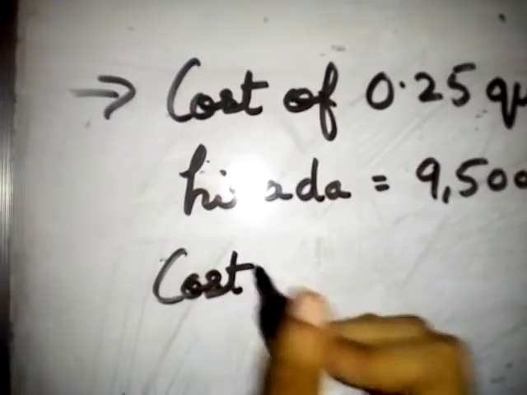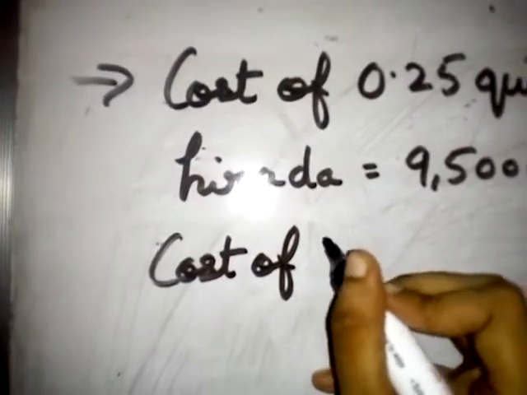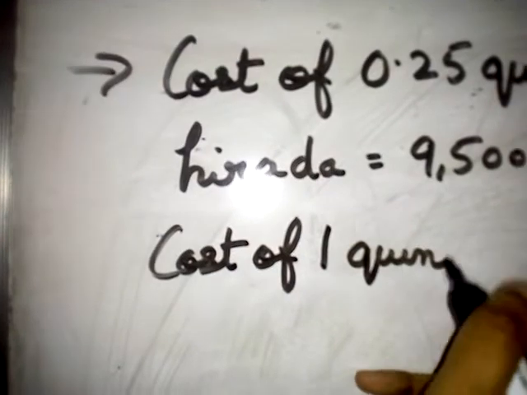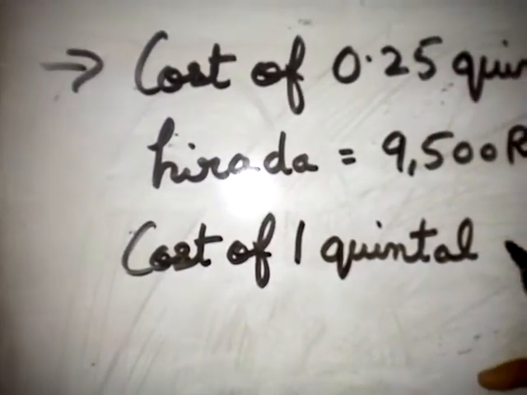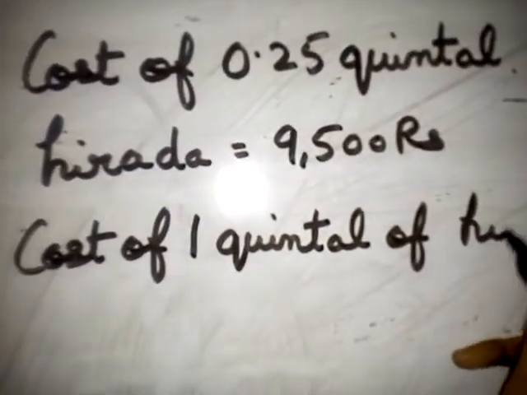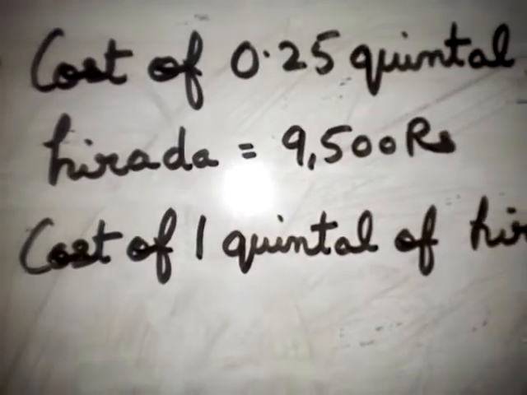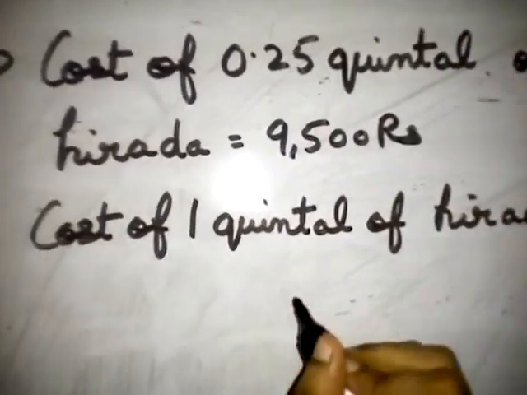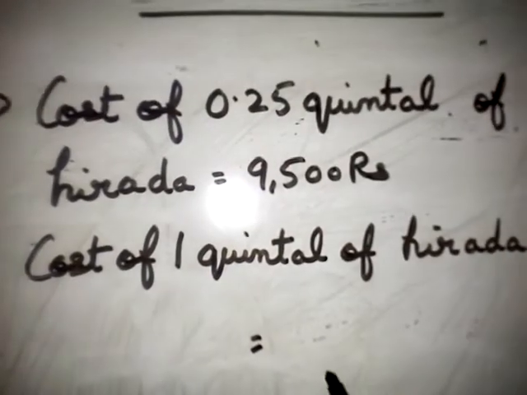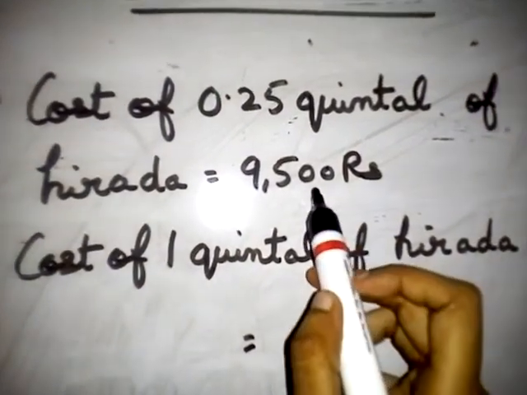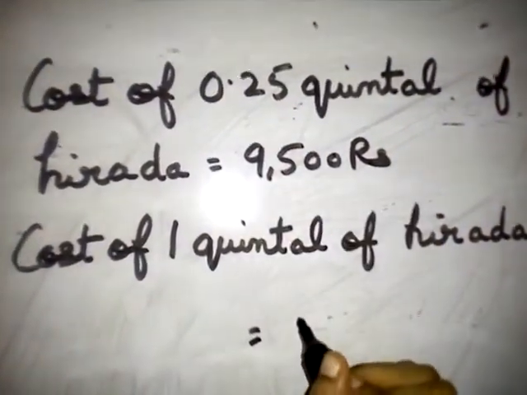You have to find the cost of 1 quintal of Irada. 9,500 divided by 0.25 you have to do.